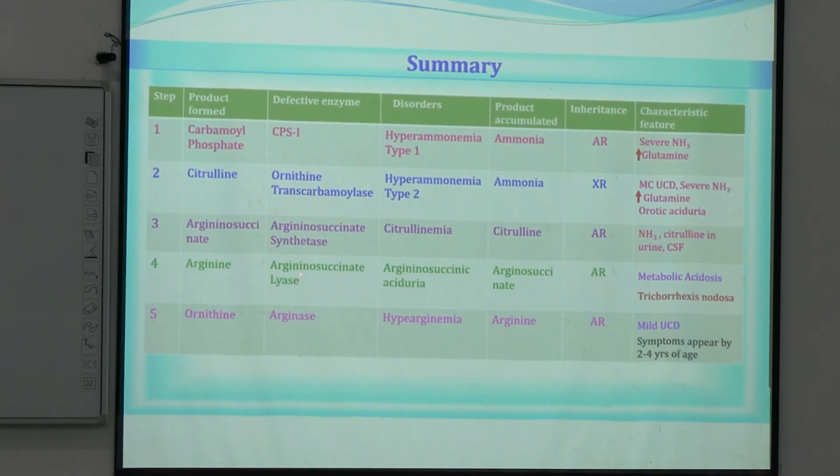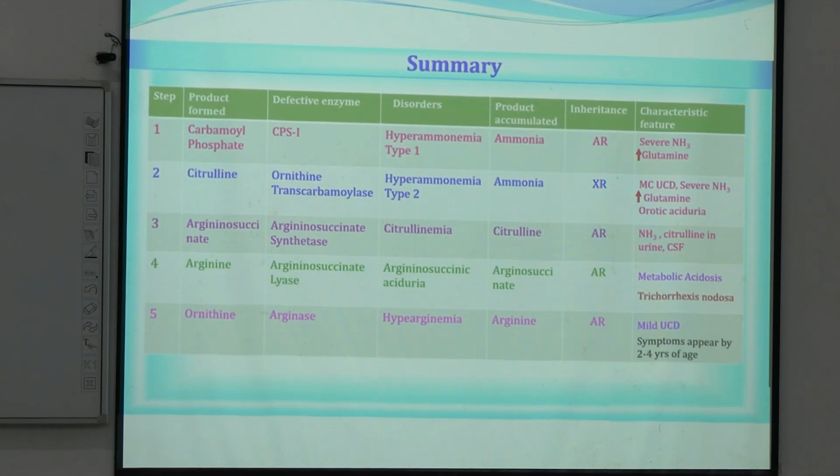Here in argininosuccinate lyase deficiency, or argininosuccinic aciduria, there is metabolic acidosis. It is easy to remember if you remember the name. It is aciduria, that means much acid is in the blood, and acid in blood is acidosis, and this is organic acid, that is metabolic acidosis, nothing related to respiration.